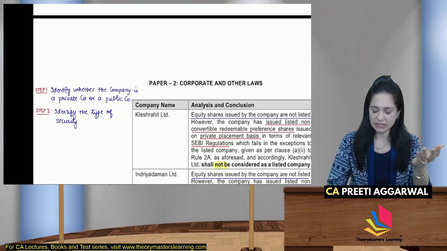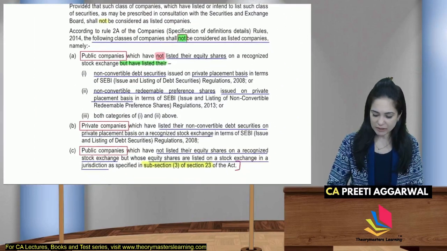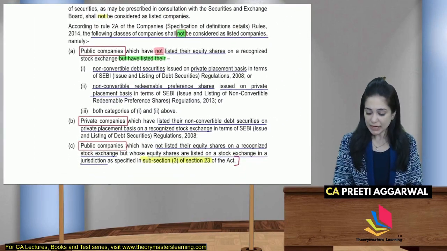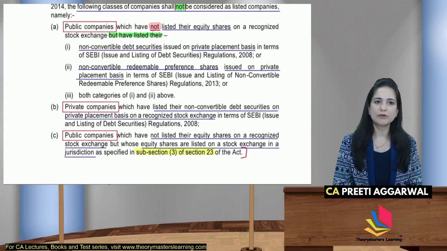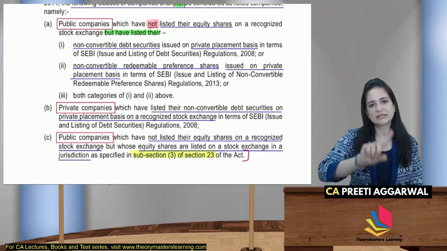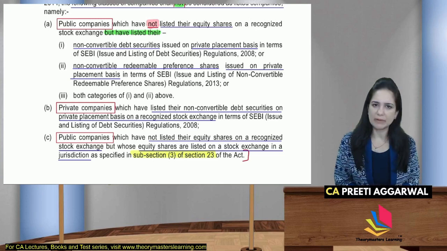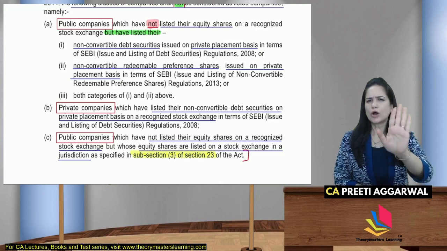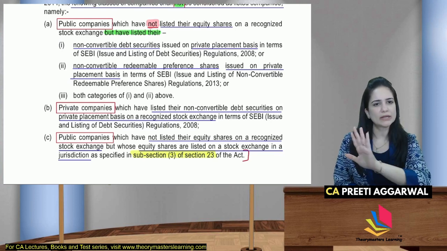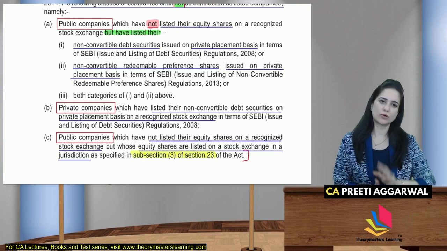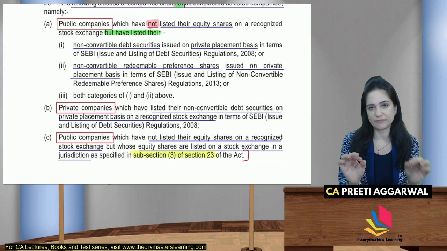Why have I written this? Because if you read the definition properly, students, it revolves around the type of company, and then the securities issued by that company. If you are a public company, your equity shares are not listed on a recognized stock exchange. This is very important for me.